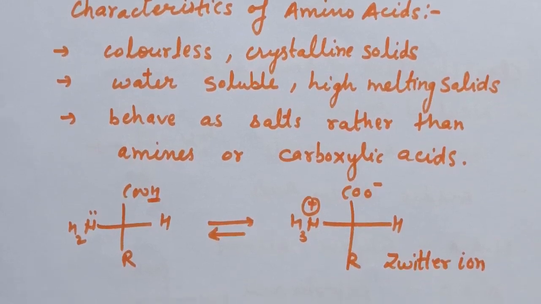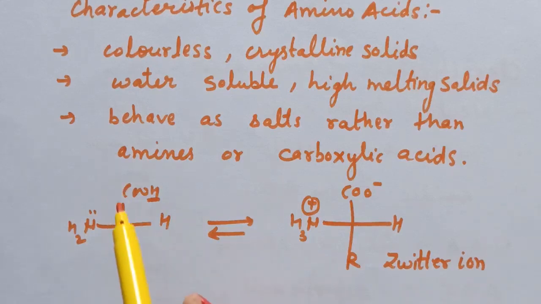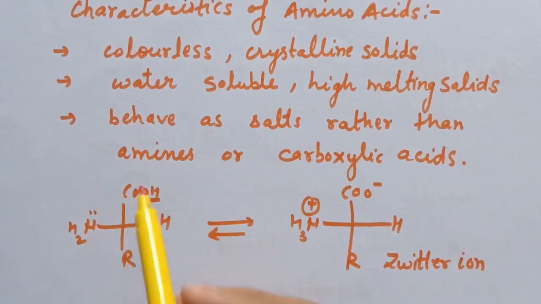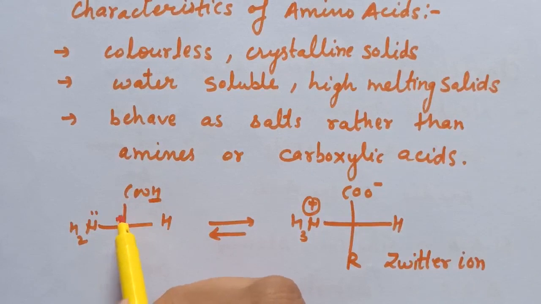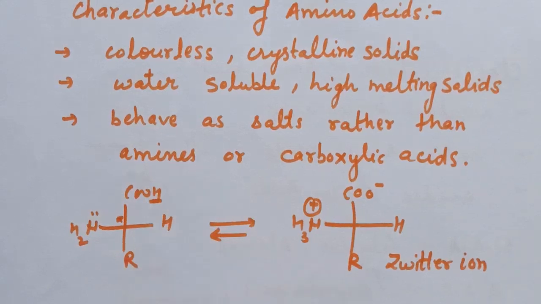Next thing is, except glycine, all other naturally occurring alpha amino acids are optically active. Optically active means they rotate the plane of polarized light either in clockwise or anti-clockwise direction. In the structure of an amino acid, this carbon is a chiral carbon if the R group is other than hydrogen.